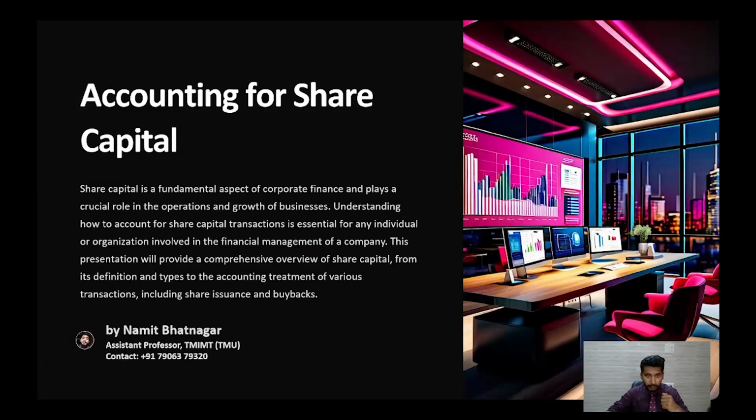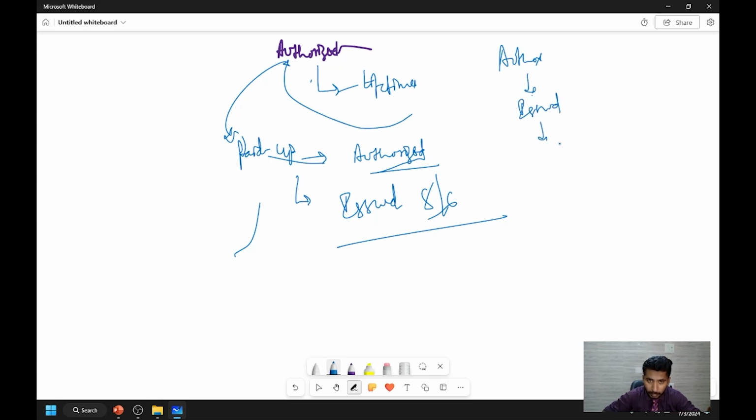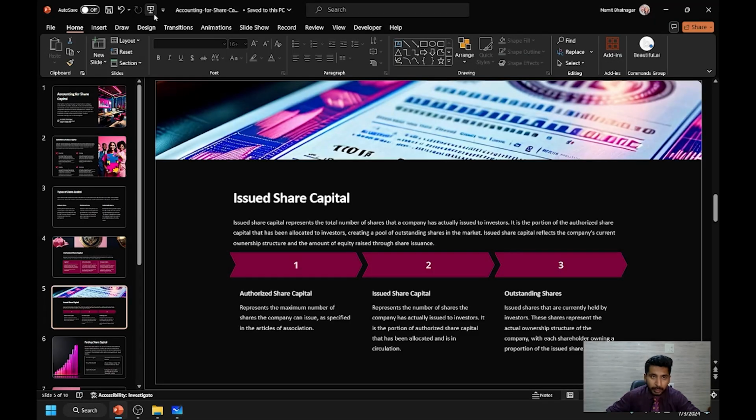Okay. For that, the issued share capital. Before that comes the issued share capital. Authorized, issued, and then paid. The part of the authorized share capital which is issued to the general public is known as the issued share capital. The part of the issued share capital that is availed by the investors is known as the paid up share capital. Now let us just understand the concept in detail.